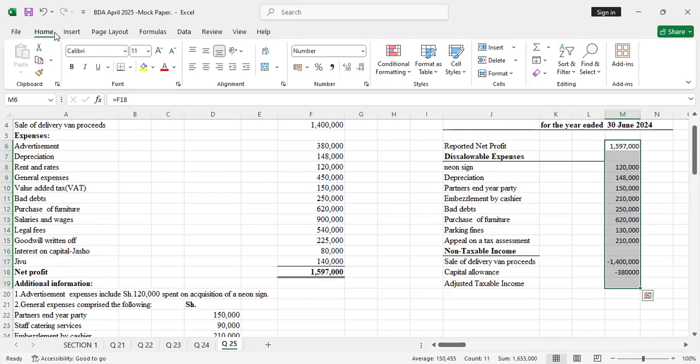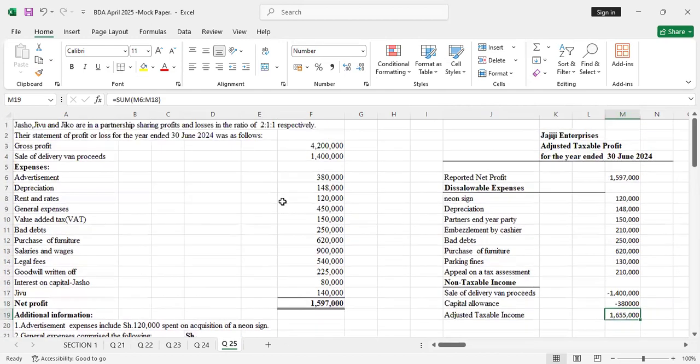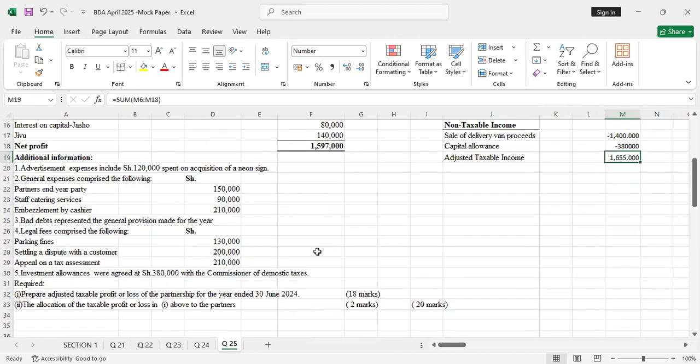The adjusted taxable income now is 1.655. So that's what you're supposed to do for Part A: prepare the adjusted taxable profit or loss for the partnership for the year ended 30th June 2024. And you'll get all your 18 marks.